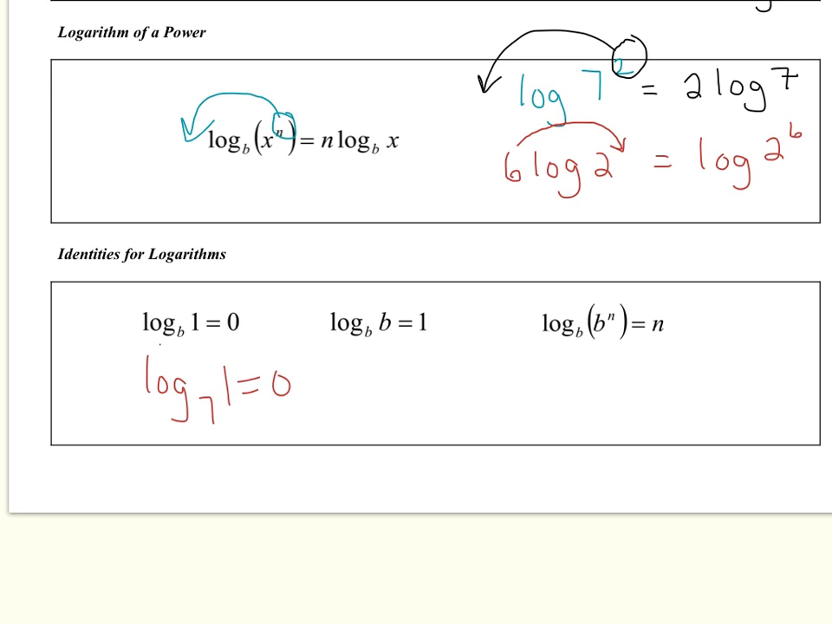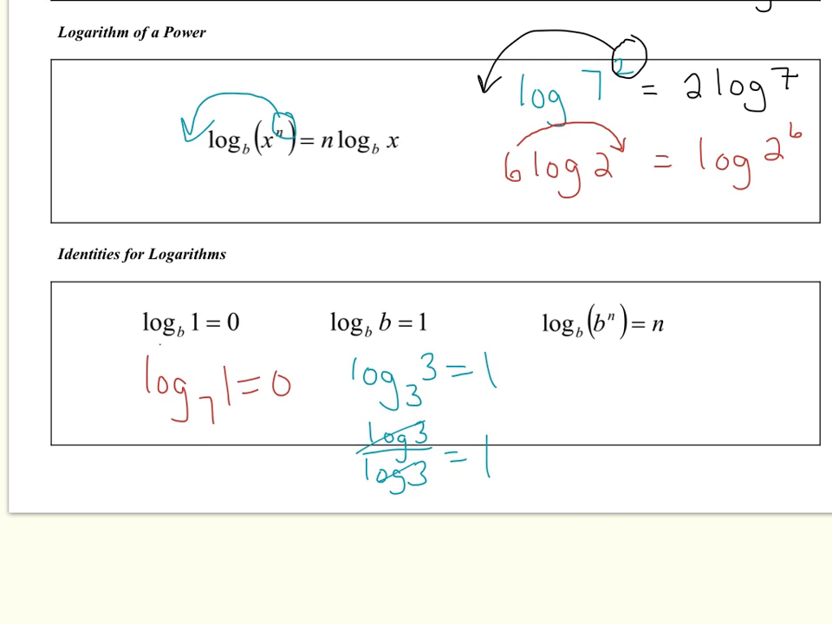The second property says that the log base b of b is always 1. So if I take the log base 3 of 3, that would always give me 1. That one's a really easy one to prove because if I do log base 3 of 3 in the calculator, it would be log 3 divided by log 3. Those are absolutely the same thing, so that's going to cancel and just give me 1.